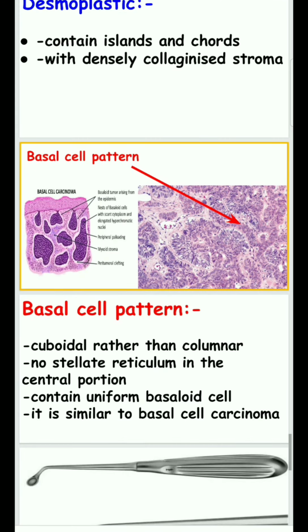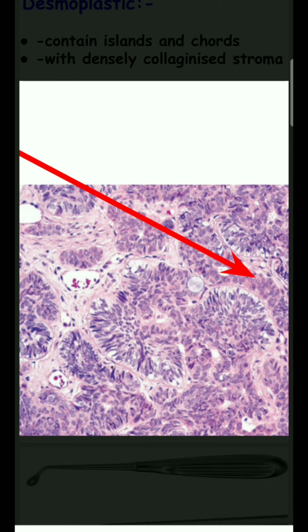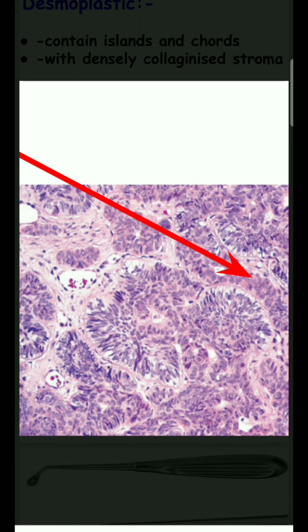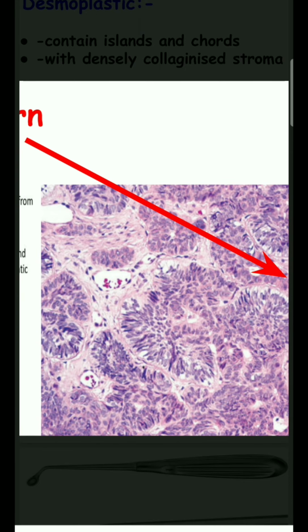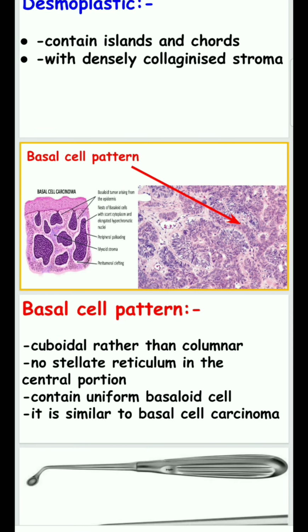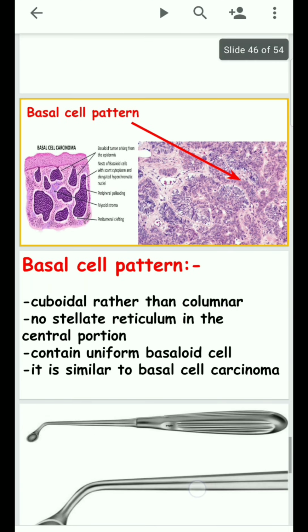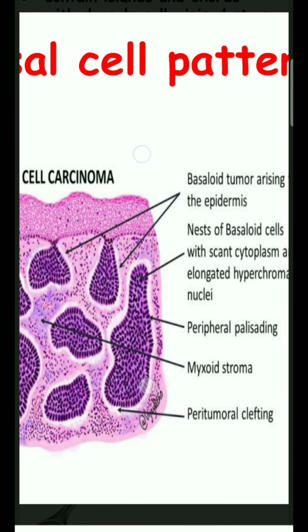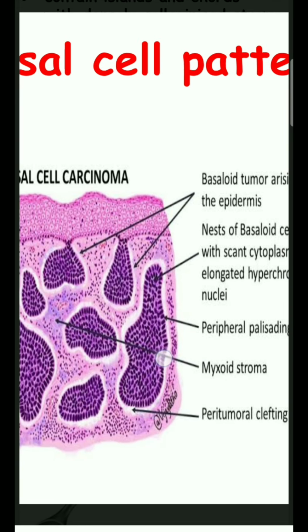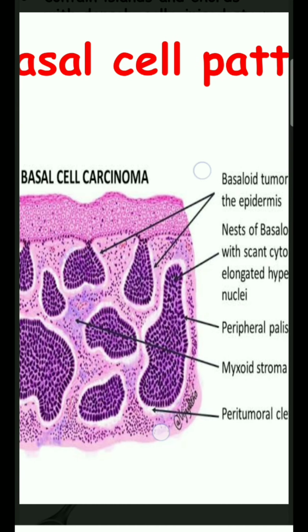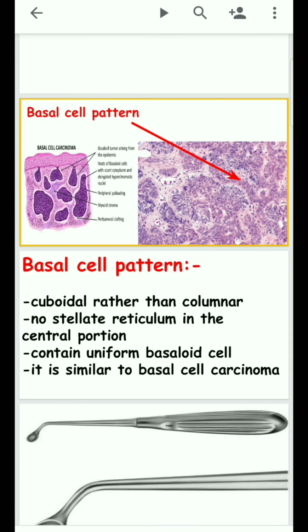Here also the basal cell pattern has peripheral palisading, made up of cuboidal cells, and basaloid cells also present in the center. There is no stellate reticulum, so it resembles basal cell carcinoma. Around the periphery there are cuboidal, not columnar, cells.